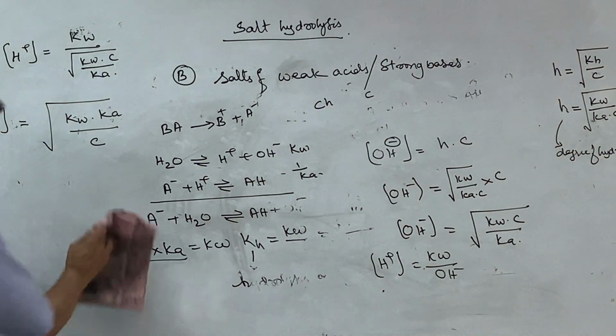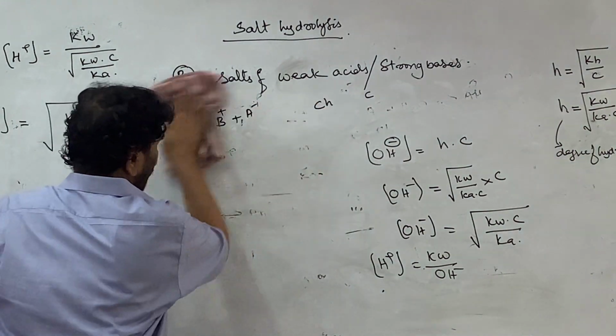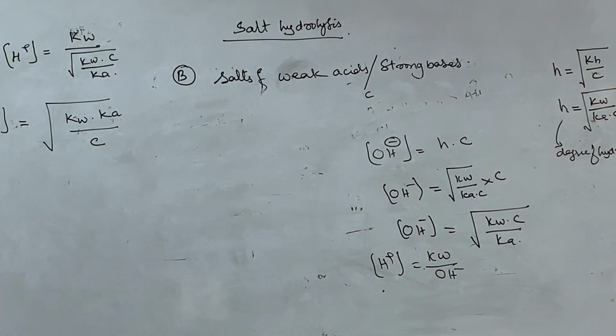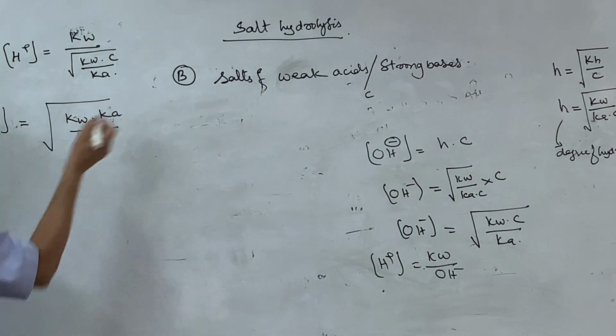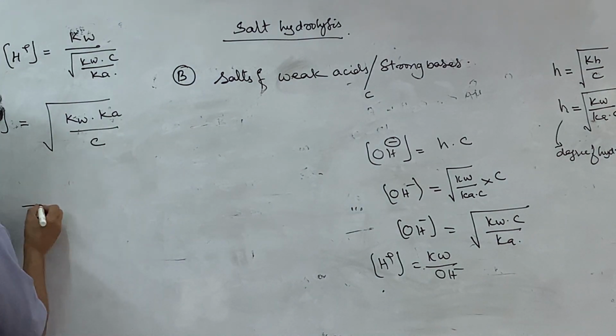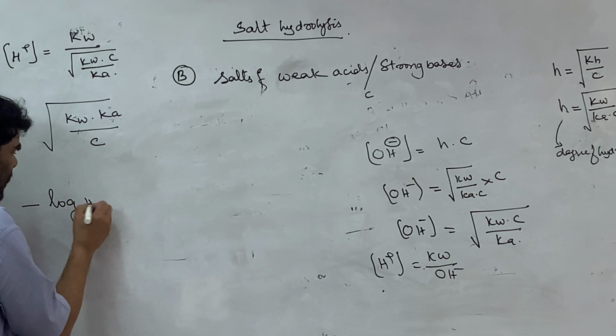Now you have the relation for the pH of the solution. So now take the negative logarithm of the H plus ion concentration.